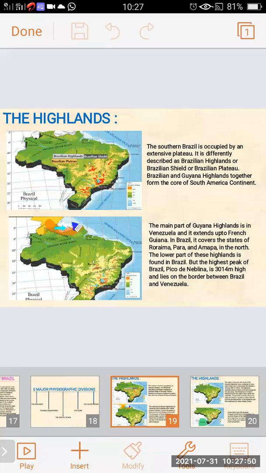Southern Brazil is occupied by extensive plateaus. Most of the plateaus are there in southern Brazil. It is differently described as the Brazilian highland, Brazilian shield, or Brazilian plateau. The Brazilian and Guyana highlands together form the core of the South American continent.